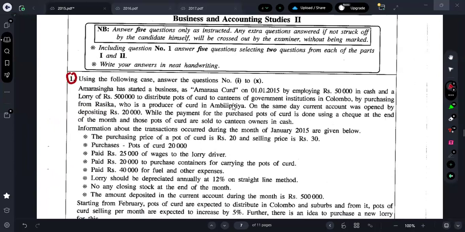So before going for the 2015 paper, let's read it first, guys. Also remember, when you are doing a case study question, there will be many important points for you all to note down.